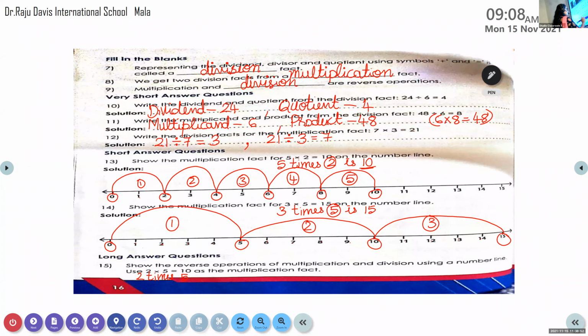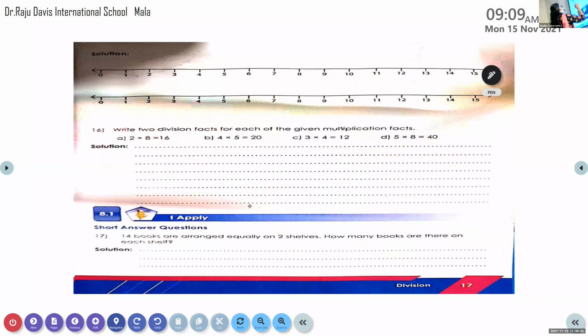So which number is to be circled? Every fifth number is to be circled and 2 jumps has to be taken. So take the next page, 2 times 5. So 0 is to be circled, then 1, 2, 3, 4, 5.